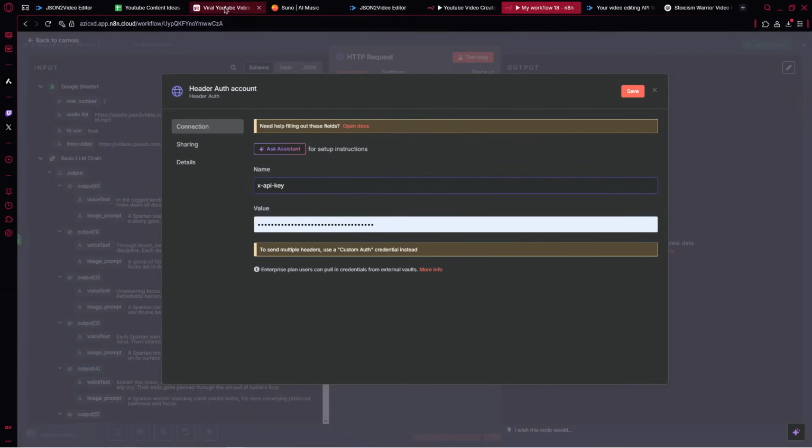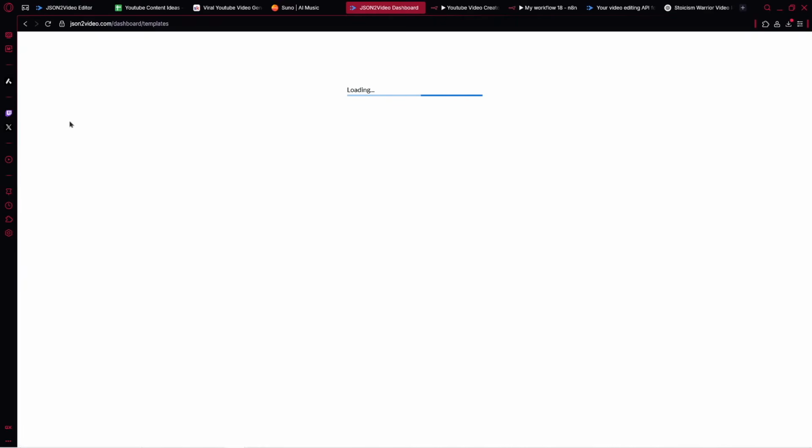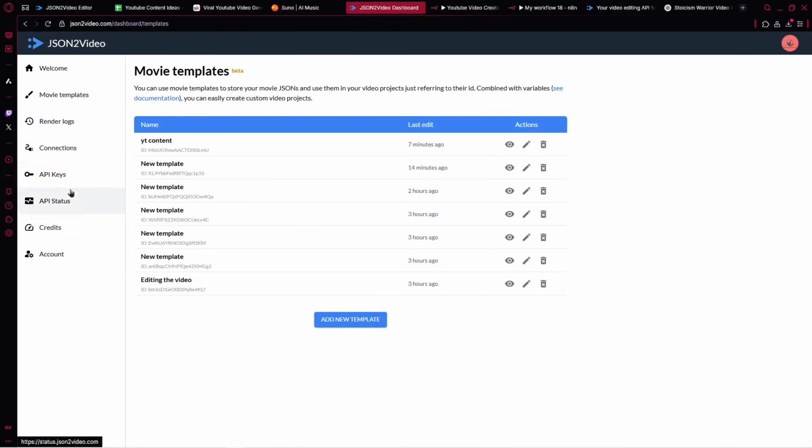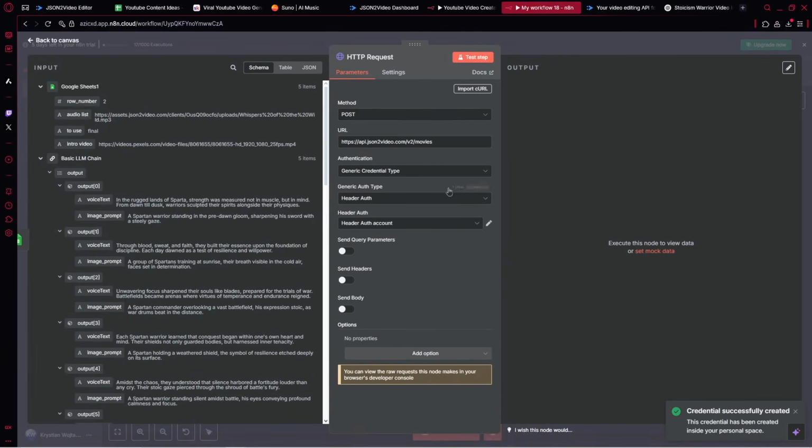And for the value, actually, you need to go over to your JSON to video page. And here you've got actually the tab, let's wait, which is API keys. Inside you need to go over inside and copy from here your API key. After you do this, you can click on save and you've created your credential.